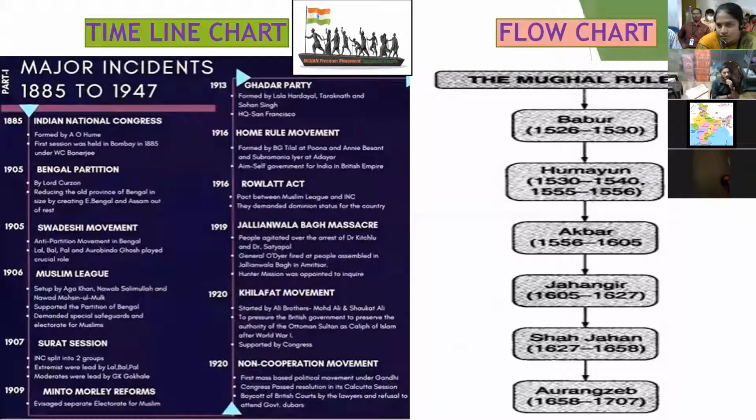Here we can use one more mnemonic, BHAJSA. Babur, Humayun, Akbar, Jahangir, Shah Jahan, and Aurangzeb. While we are explaining this flow chart, one more activity we can do in our classrooms, like a live activity. Name some students: you are Babur, you are Humayun, you are Akbar, you are Jahangir, you are Shah Jahan, and you are Aurangzeb. Call students one by one onto the stage. Let them express how they feel as Babur, and what happened in the past in their situation. In the same way, like a role play, you have to explain clearly in the classroom.